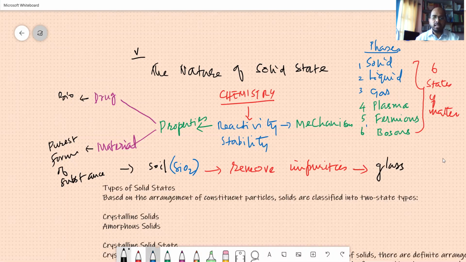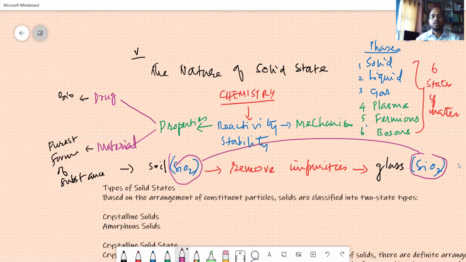When you bring it into glass, it is also a silicate, I mean, it is also SiO2. So what difference do you find between this SiO2 and this SiO2? What is the difference? The difference is this one is amorphous and this one is crystalline.